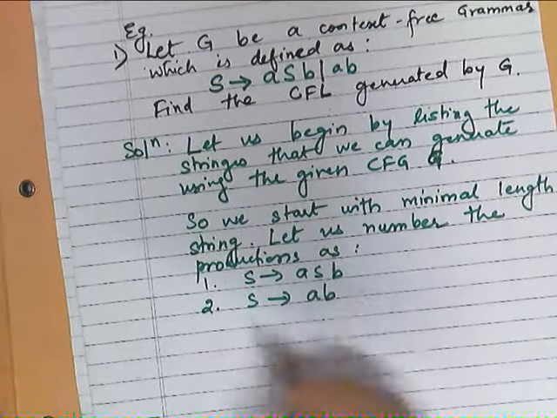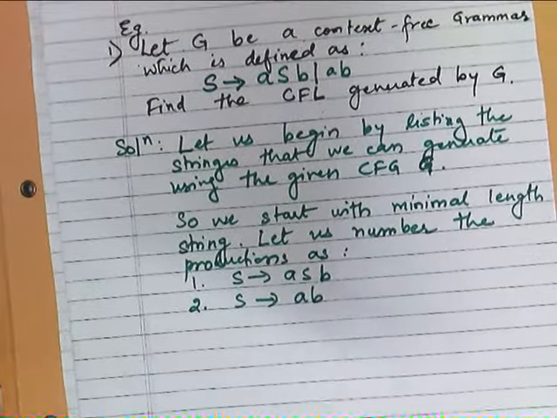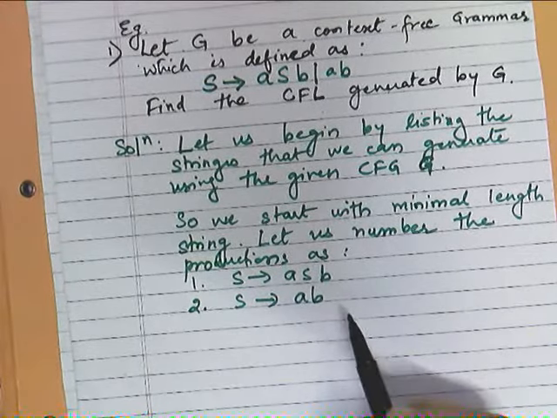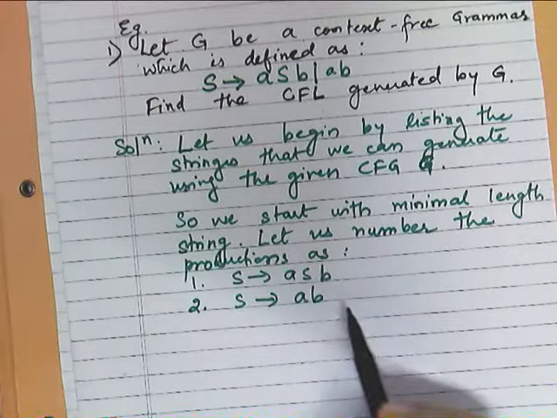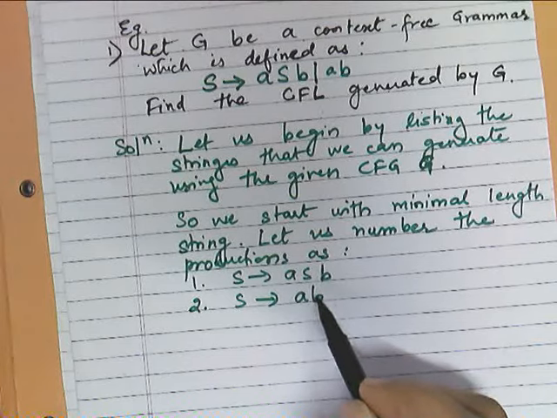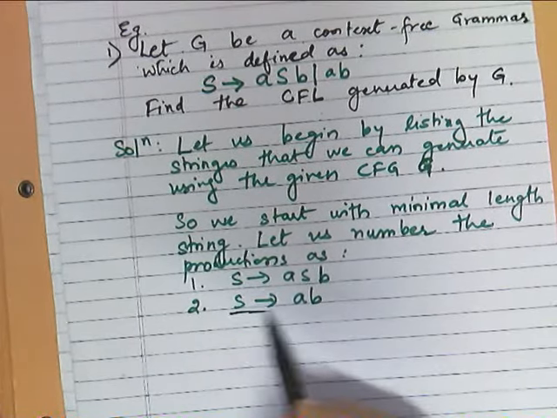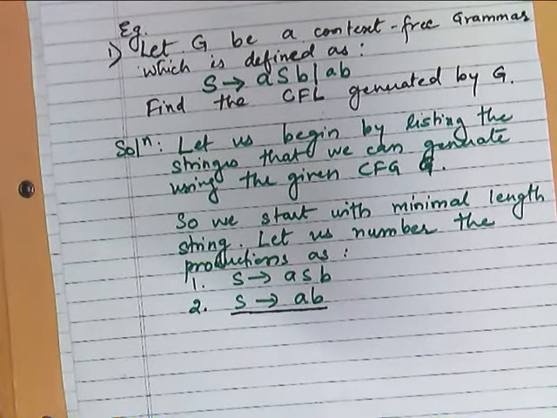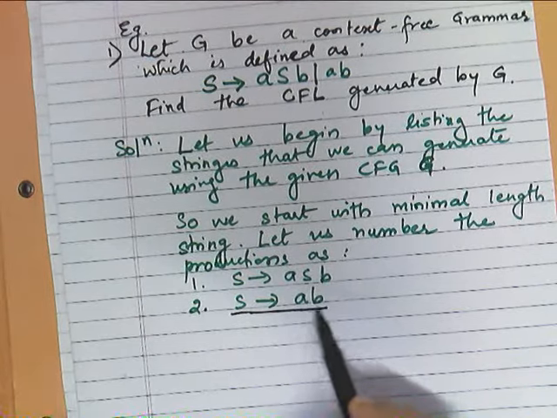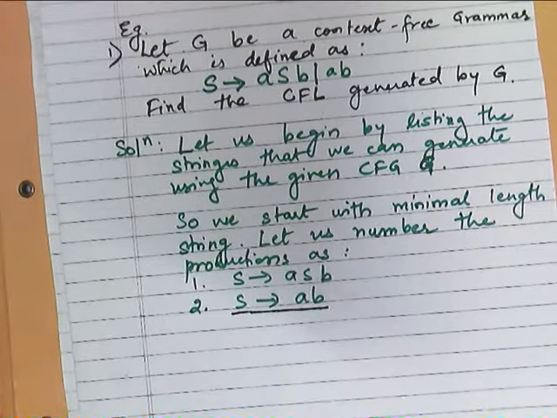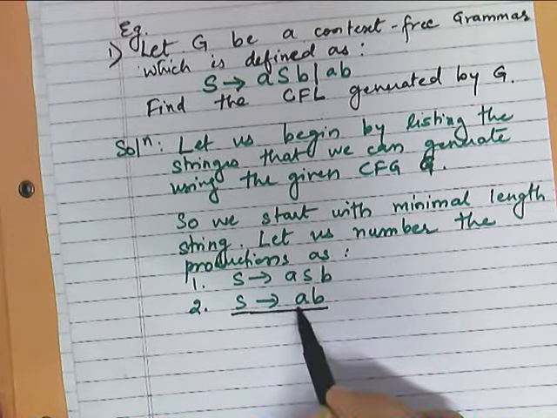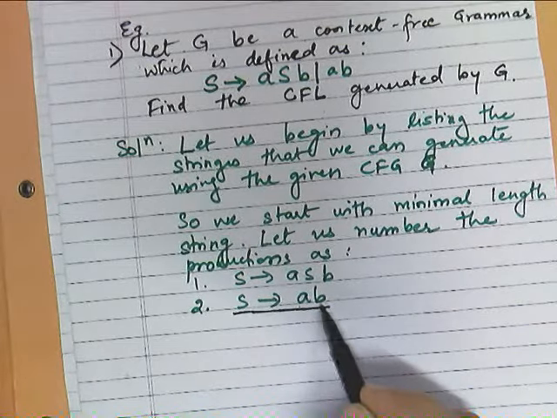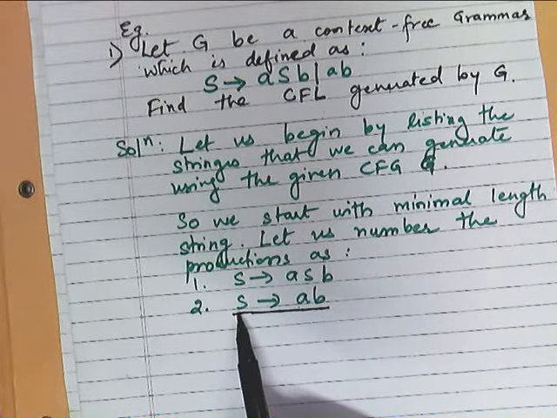From these we have to choose a production which has all terminals. Out of these two, there is a production where you can see that the right hand side is only a set of terminals. So we can say that this is a minimal string which is generated from the start symbol.